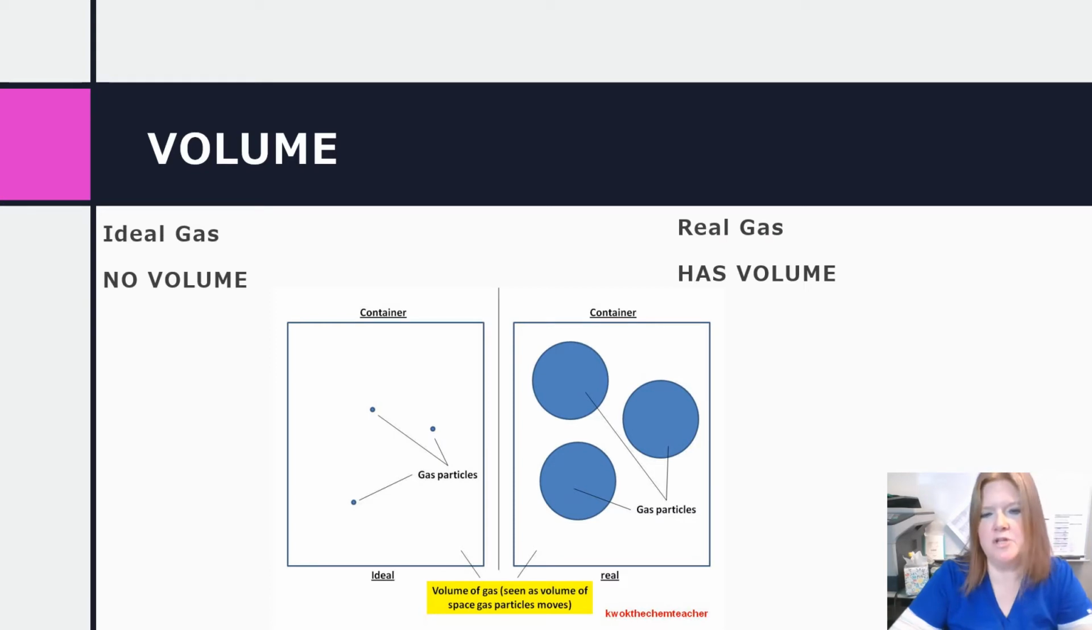All right, so first, in terms of volume, an ideal gas has no volume. A real gas actually, in reality, does have volume. So in reality, we're not going to be able to get to no volume. The gases that occupy the least volume would be the most ideal, but if it were truly ideal, it would have no volume at all.